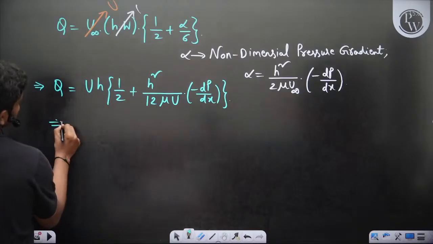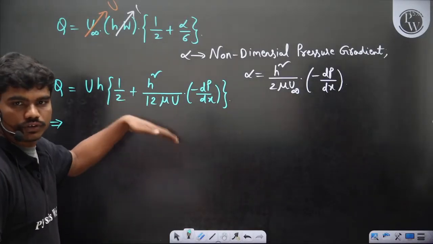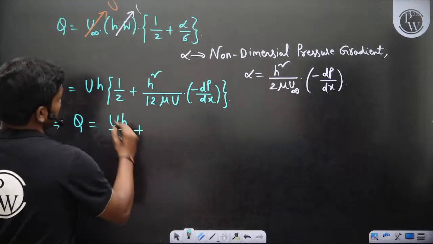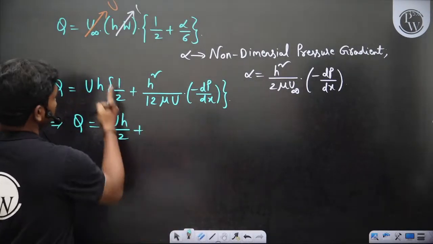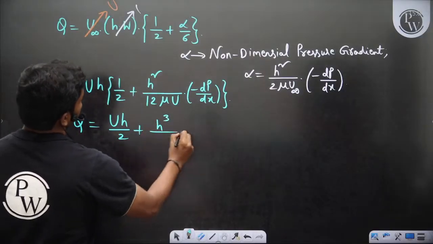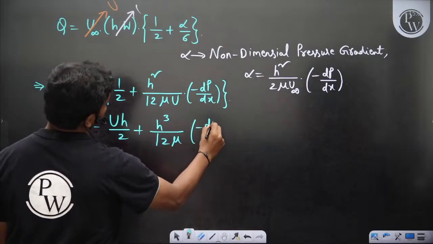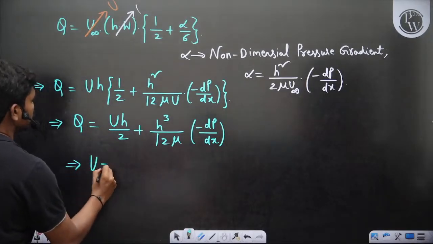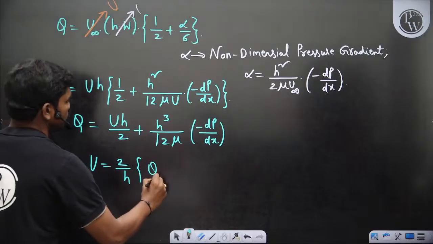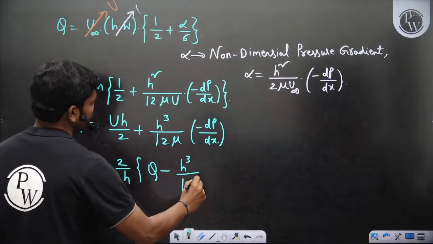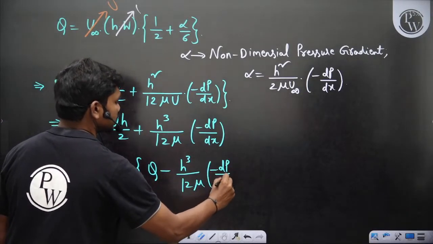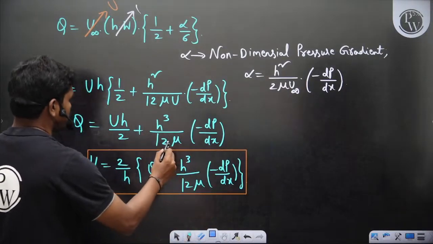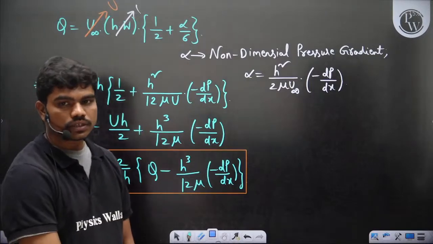So if you simplify this, it can be a quadratic equation in U, but if you solve, let's see, Q is equal to U H by 2 plus U H cube. So then this U and U get cancelled. So H cube by 12 mu into minus dp by dx. So you want this U actually. So U is equal to 2 by H times Q minus H cube by 12 mu into minus dp by dx. That's all. So this is the free stream velocity of the plate, or the velocity at which the plate actually moves.